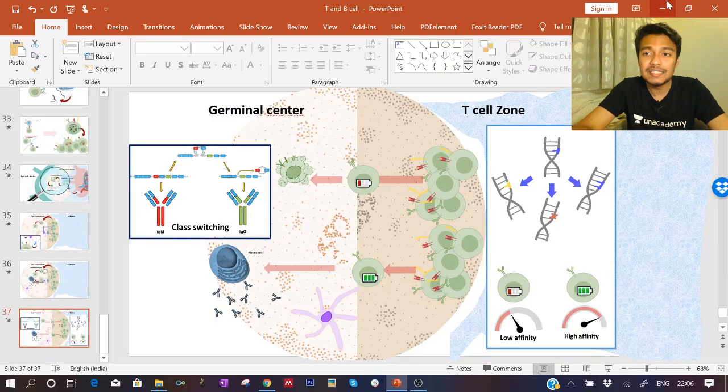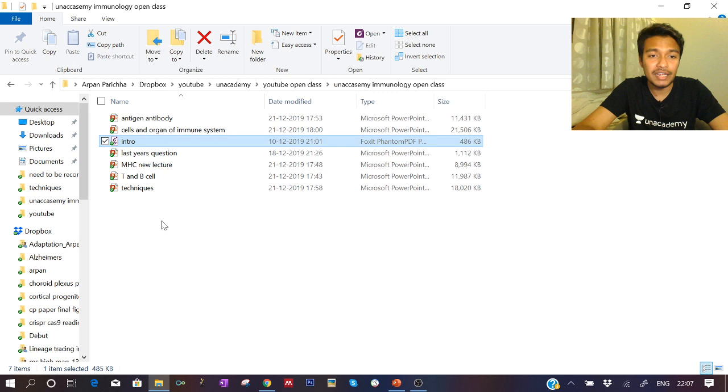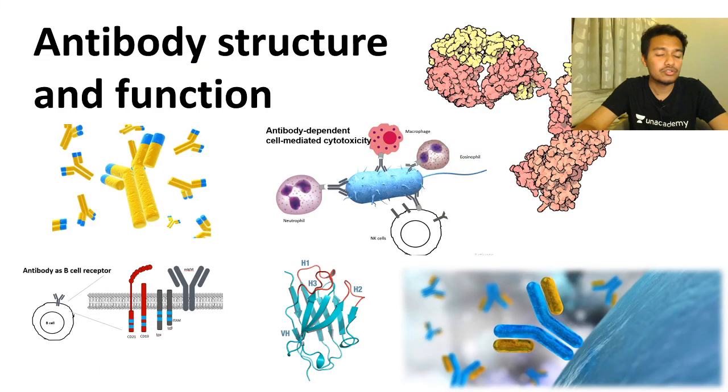Okay, so we pretty much learned about how B cell development takes place inside the bone marrow and inside the lymph node, how their maturation process takes place. So now that gives us a good primer to talk about the antigen antibody interaction, because antibody is secreted by the plasma cells, right? Okay, so now we are transiting to a molecular level.